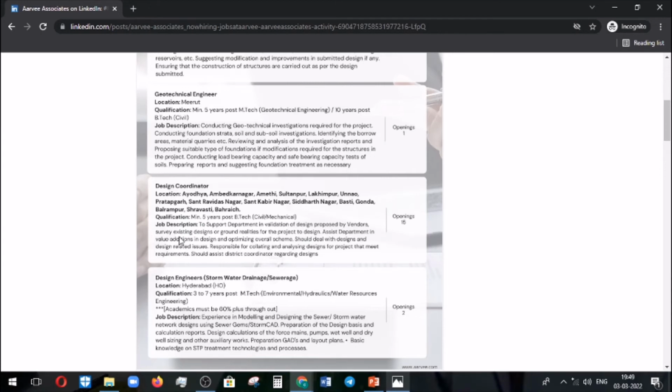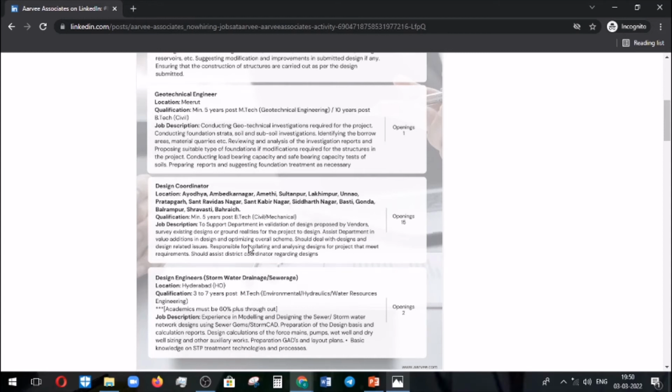You are going to validate designs proposed by the vendors, carry out a survey of existing designs, assess them and optimize the overall scheme. You are also going to deal with design and design related issues, as mentioned there.